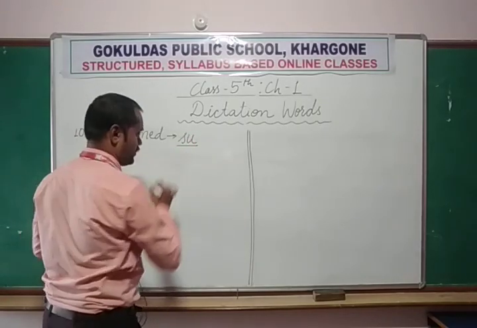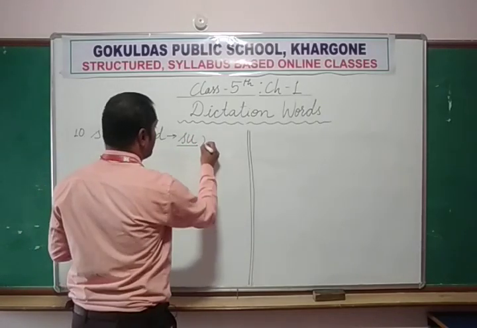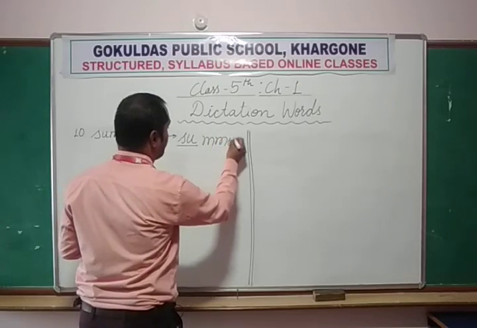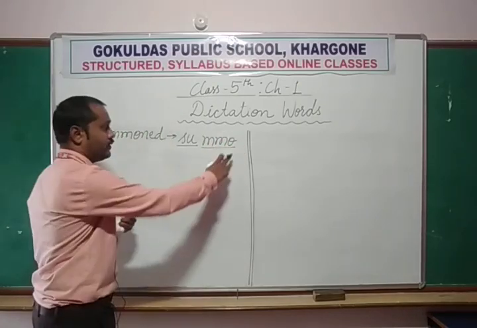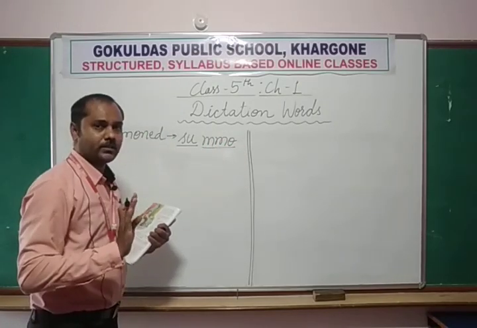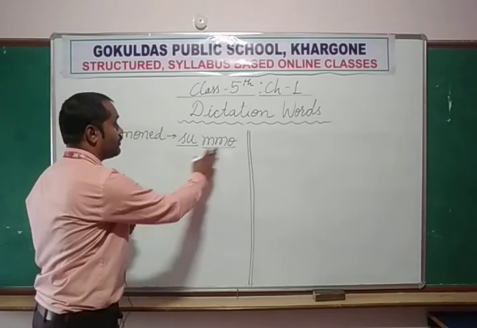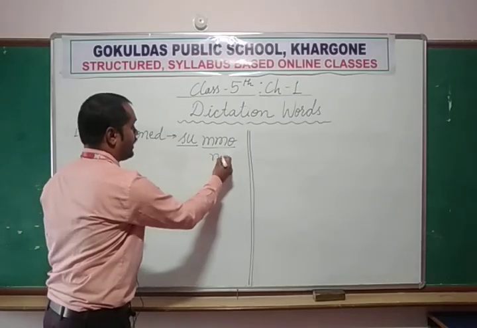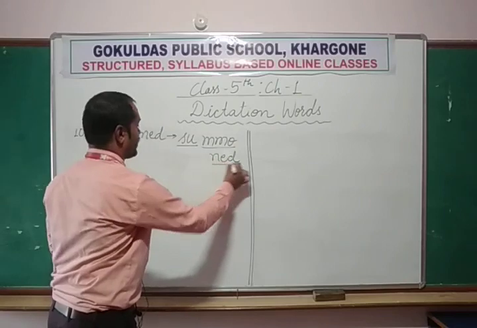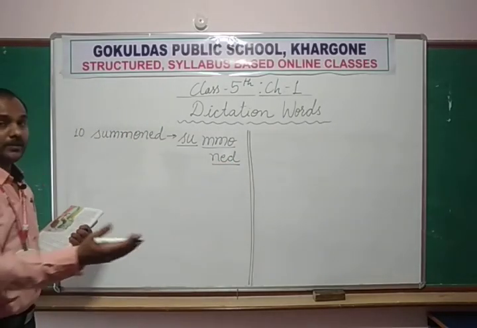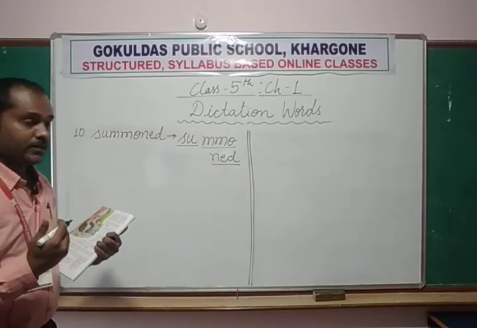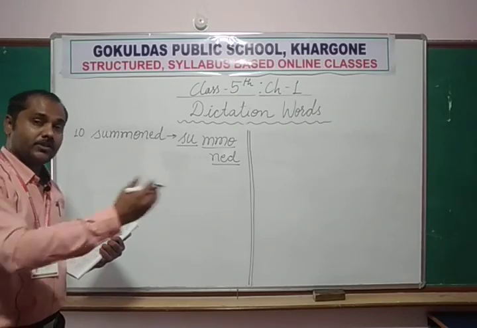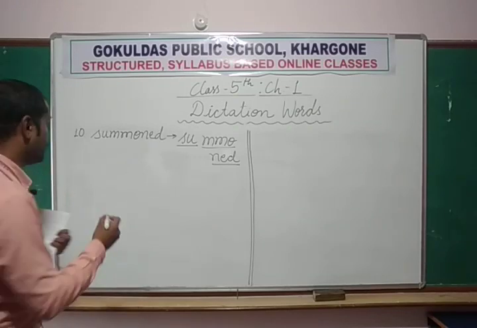S-U, sir. Double M-O-N. Here O is silent. We just pronounce it O. Sum. And E-D. Summoned. Summoned means he called him. Chandragupta called his teacher to his room. That is called summon.